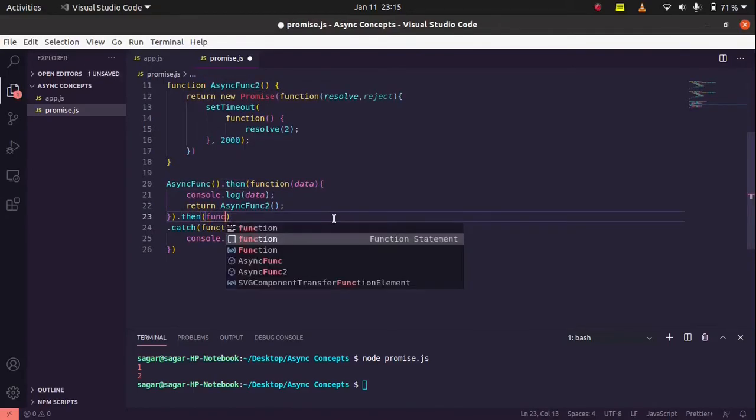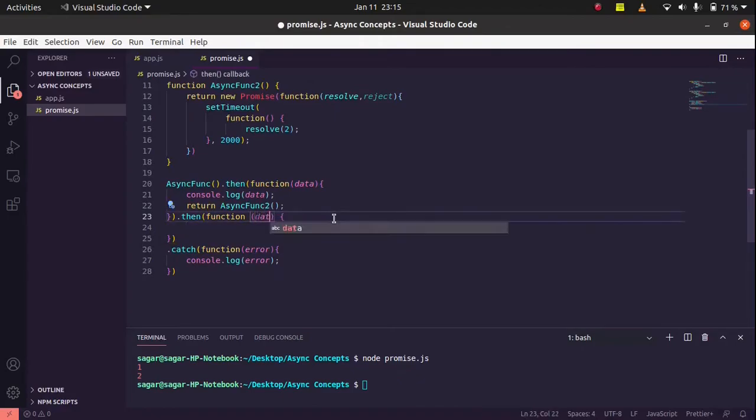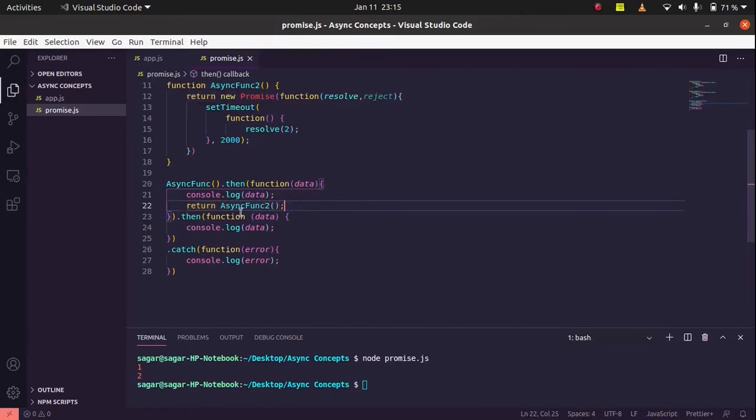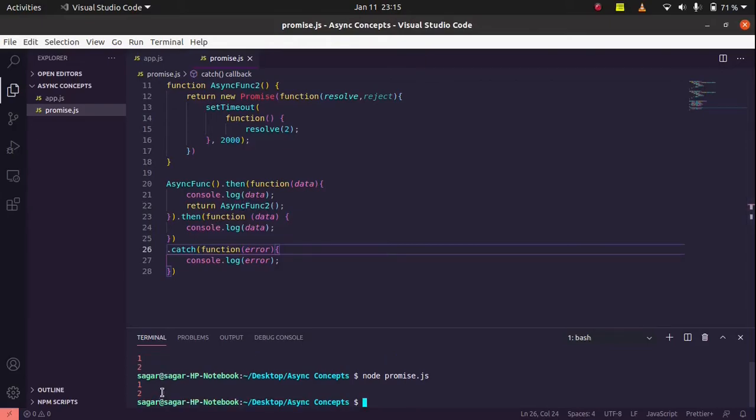Here also we can use a function to get the output, which is usually data, and we can directly print our output. So you can see that we are just returning the other function which we want to run, and as this function starts running, we get the leverage of this then method, and we can print this data. So let's run this code. We get number 1 printed, and after that number 2 got printed. The benefit of this is that we are using only one catch block for both functions.